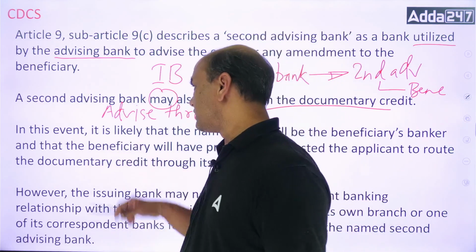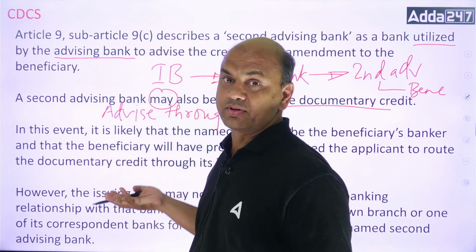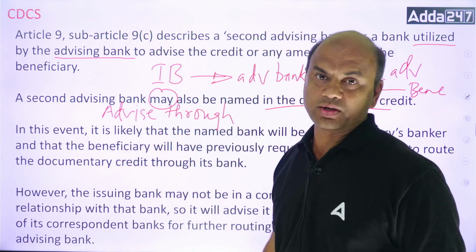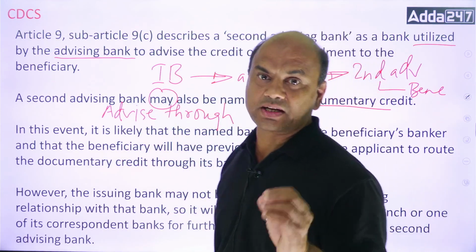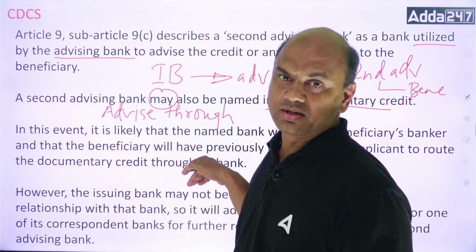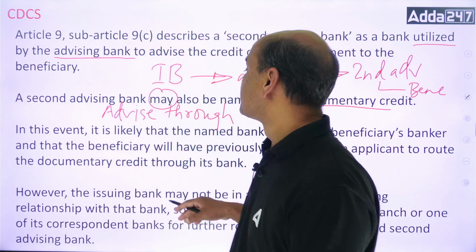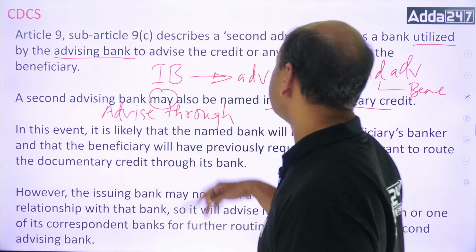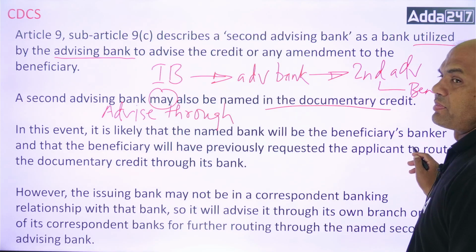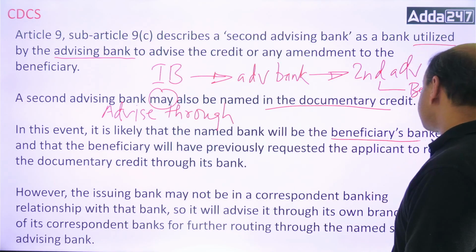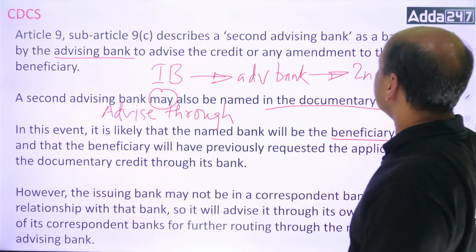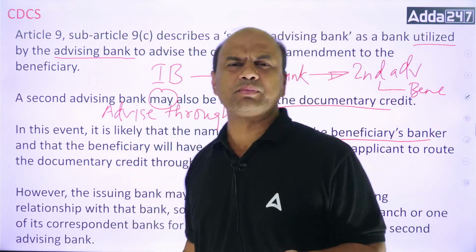In this event, which event? Where the second advising bank is named in the credit, it is likely that the named bank will be the beneficiary's bank. Understand this: the beneficiary has his own bank, and he is comfortable with one bank.